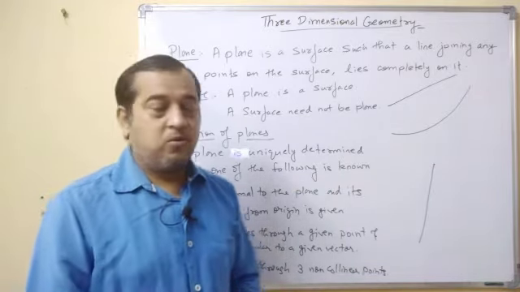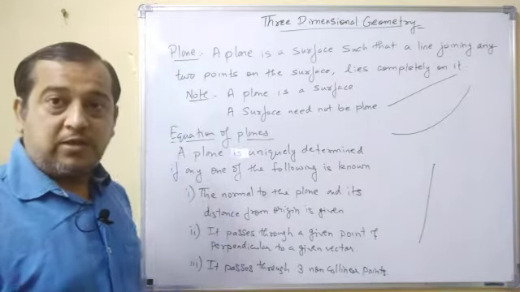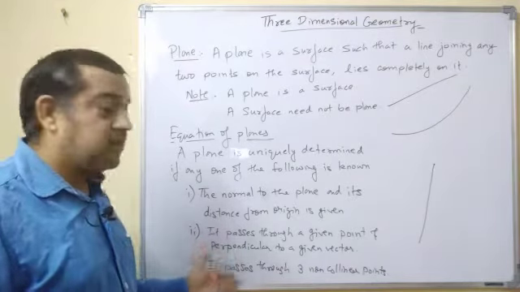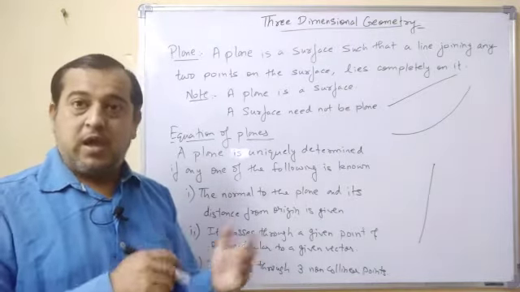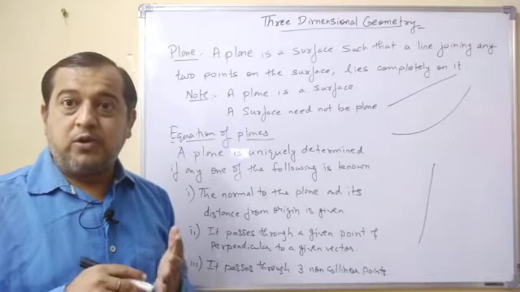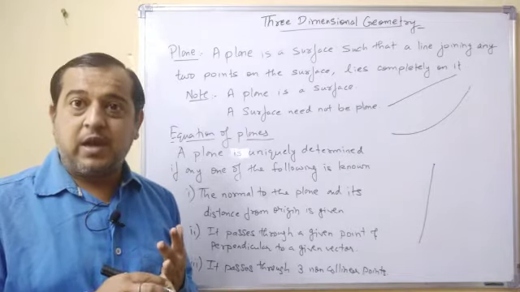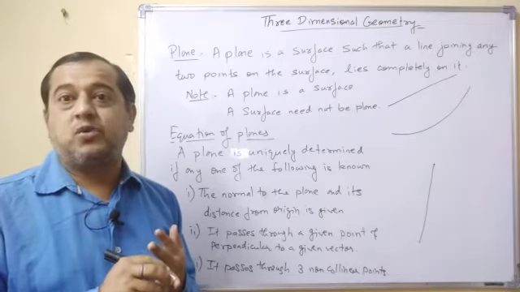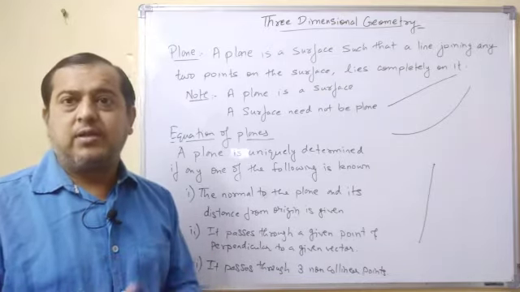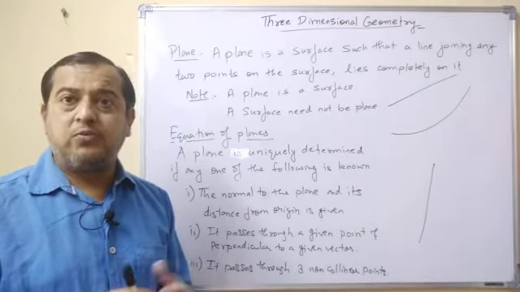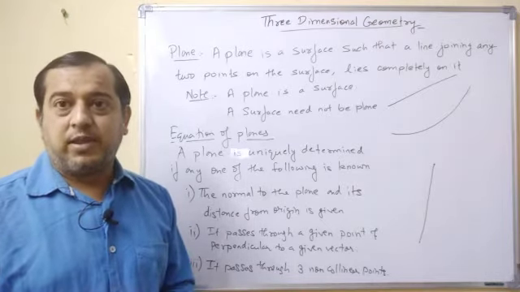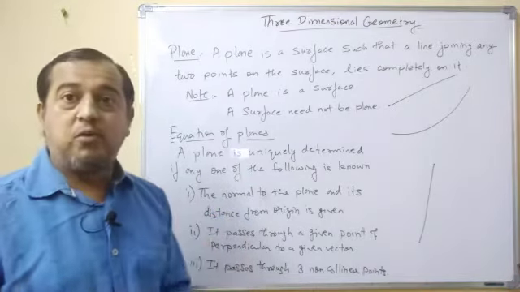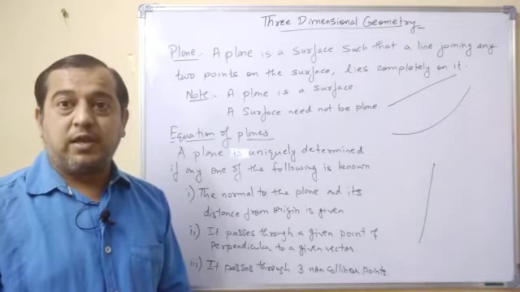Okay, now equation of planes. Planes can be determined if we come to know any one of these three. As you have seen in the case of lines, if we know a point from where the line is passing and we know a vector to which the line is parallel, or if we know the direction ratios of the line itself, we can easily find the equation of the line. If we have 2 points from where the line is passing, we can easily find the equation of the line. Likewise, for equation of planes, there are three conditions. If we come to know any one of these, we can easily find the equation of the plane.